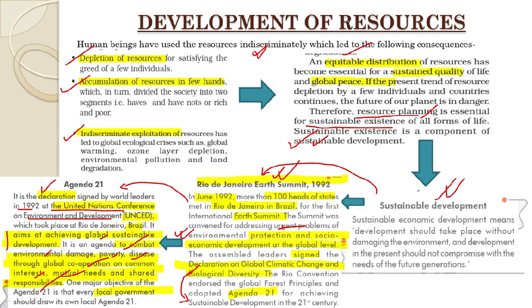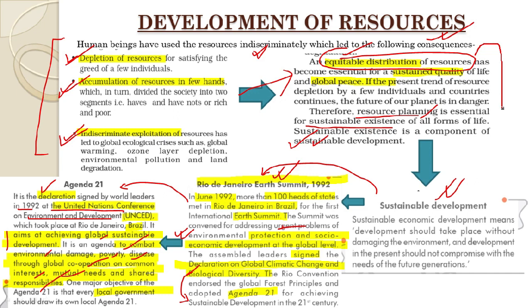So here we have covered the indiscriminate use of resources. We saw the consequences: number 1, depletion of resources; number 2, accumulation; and number 3, indiscriminate exploitation. And this is how development cannot take place. So with what can development take place? We saw that an equitable distribution of resources is required for proper development, and for that we need to plan our resources, making the process of resource planning essential.